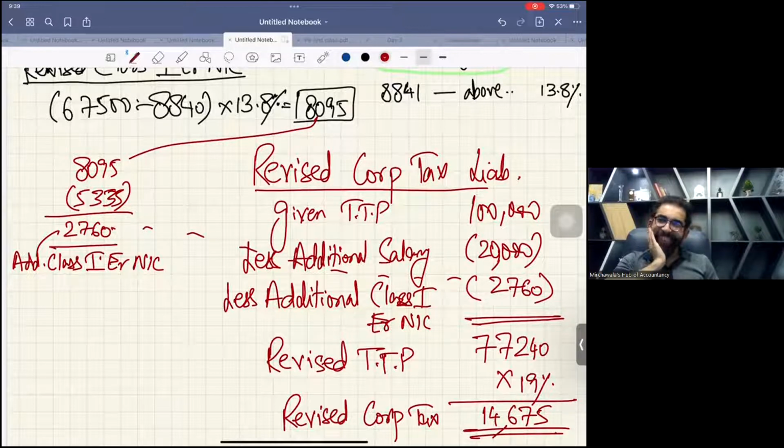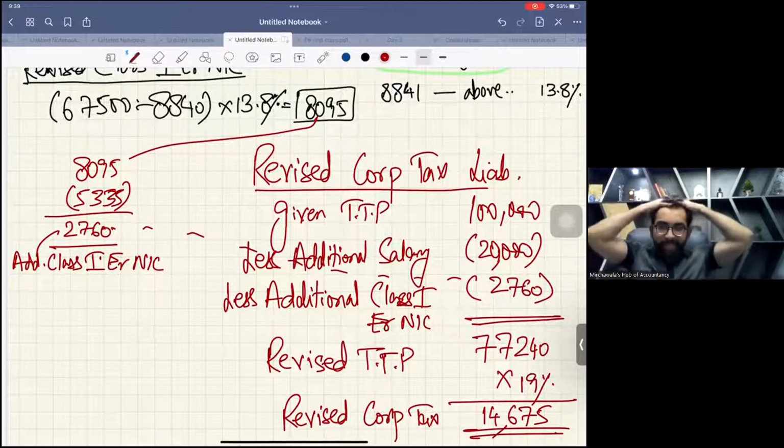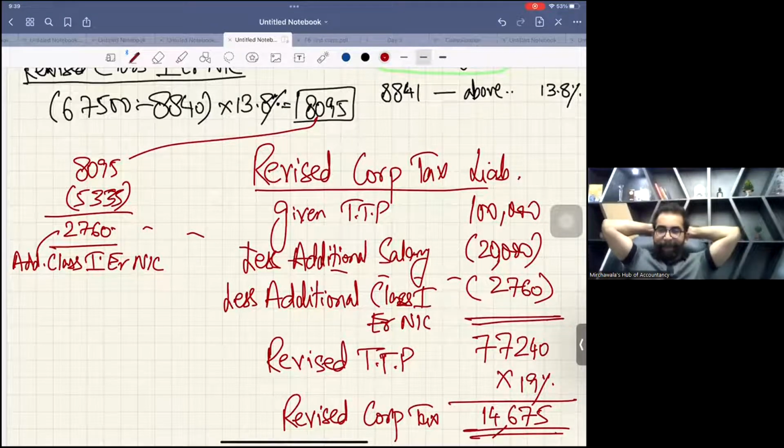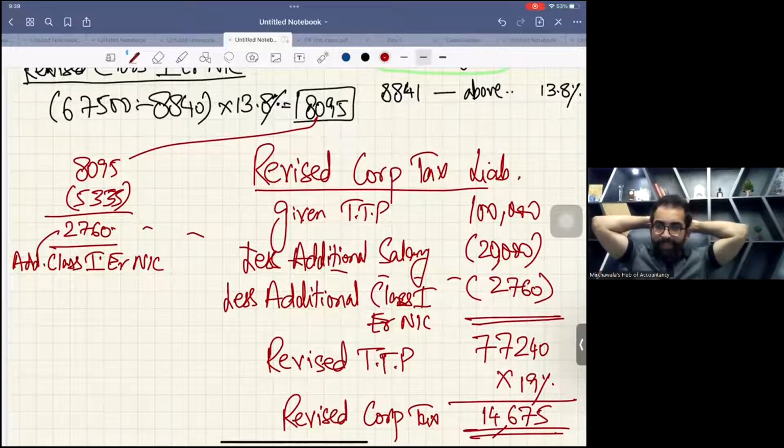Yes. Somebody is saying give charity of your marks. Yes, that's a good thing. Give charity of your marks. At the end of the day, you just need a pass.